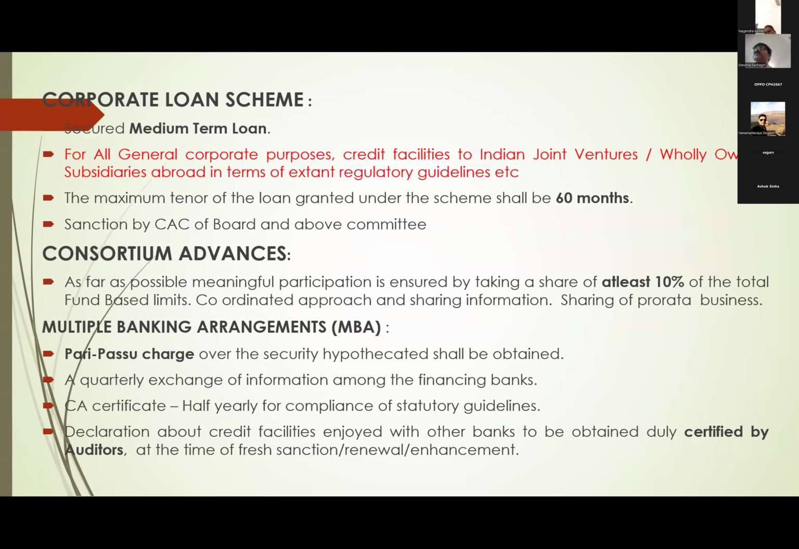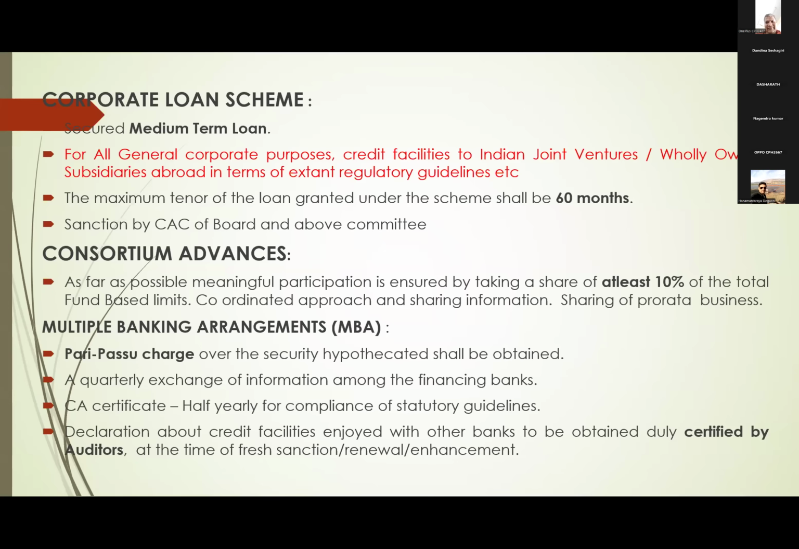Consortium. What is this consortium loan? Suppose a borrower needs 1,000 crores. One bank cannot give, maybe because of exposure limits, etc. So in such cases, what happens? 2 or 3 banks will finance a borrower. That is the arrangement in a consortium.